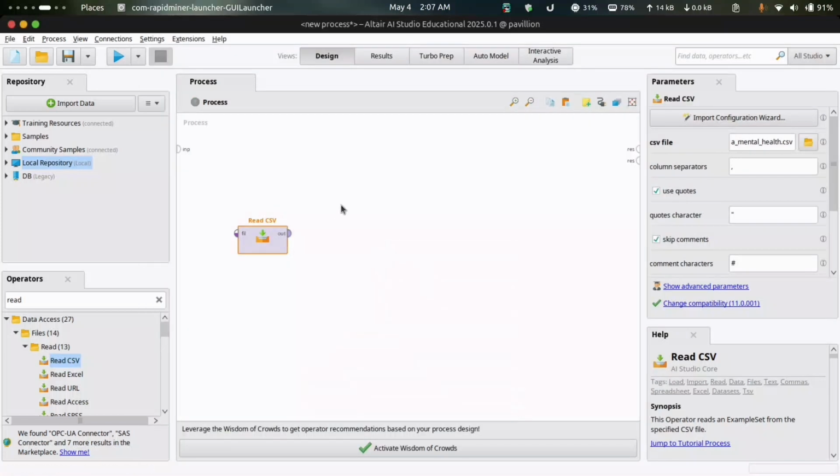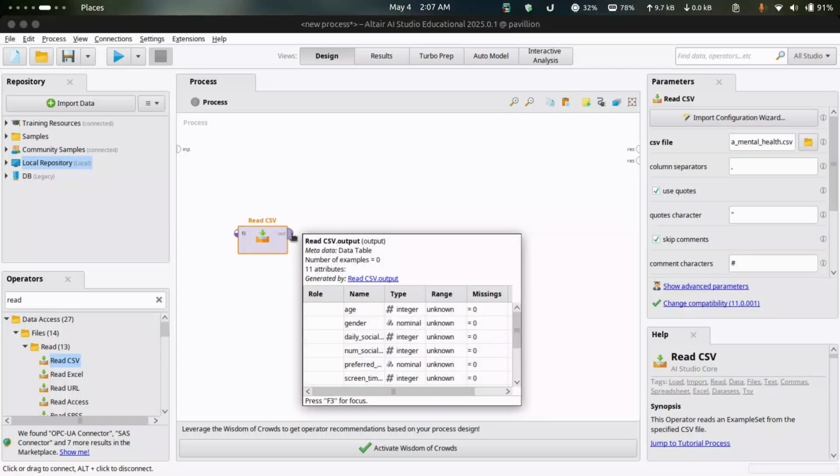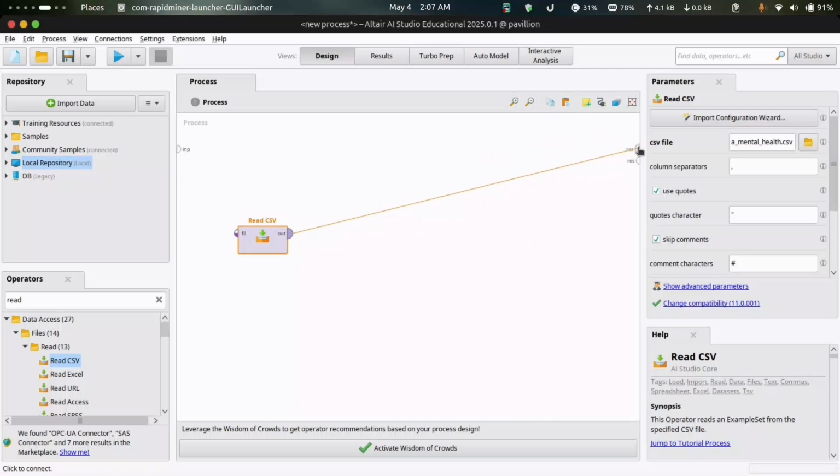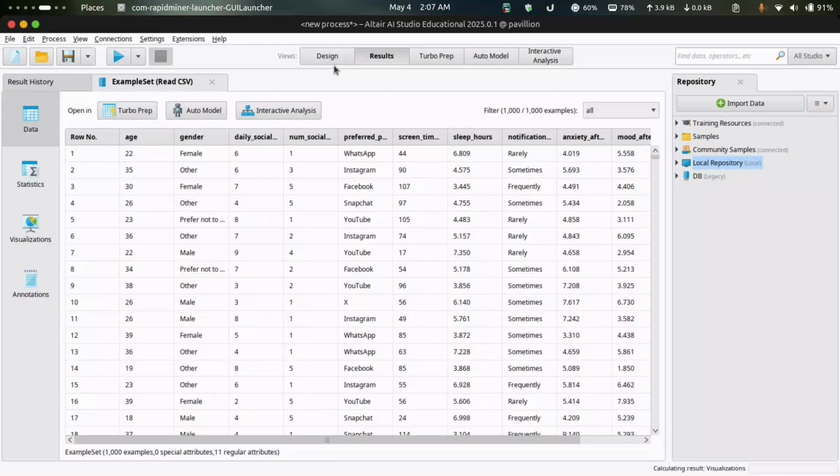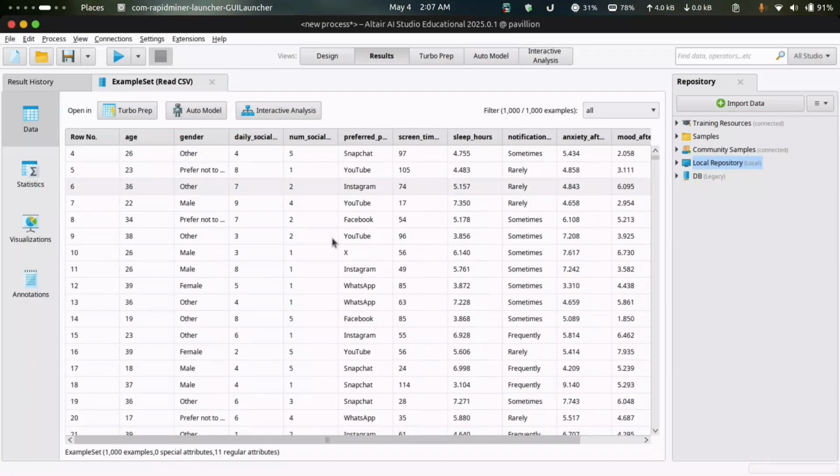In the last step, we can also check the data type of our data and change it to our preference. Once the data has been imported, we can connect the out port of the read CSV to the results, and upon clicking run, it will give us a preview of the dataset.